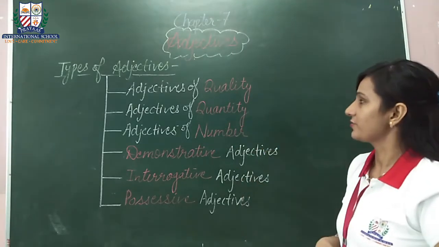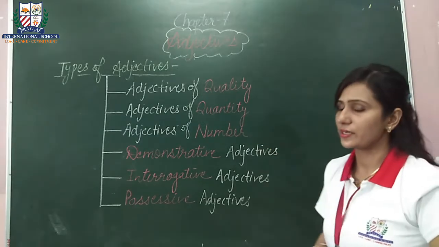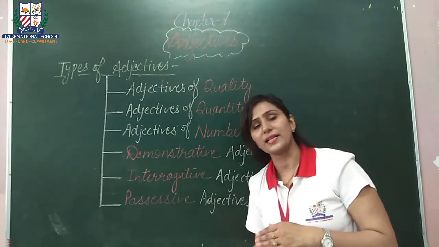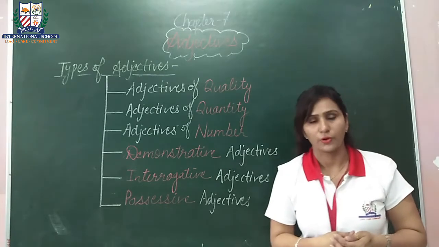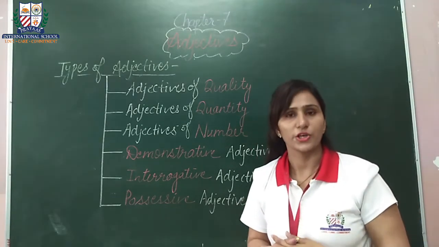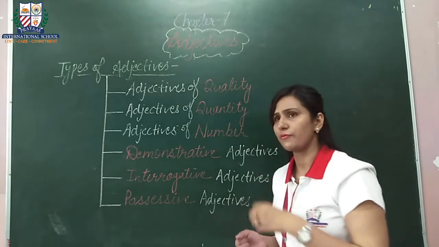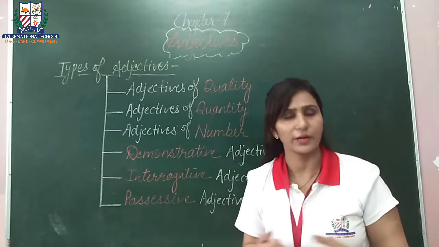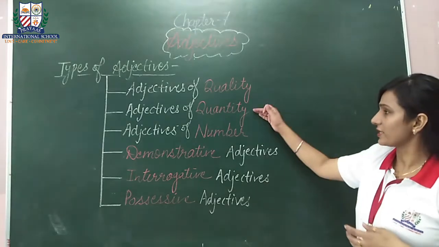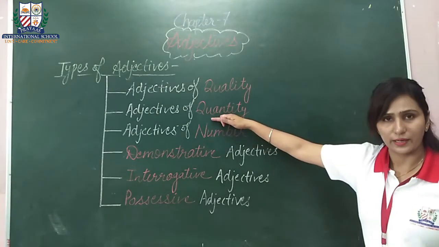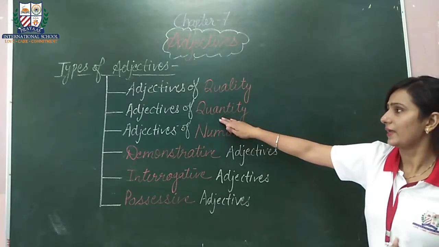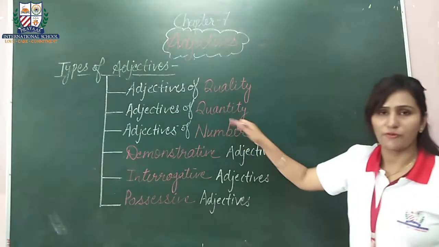Next is adjectives of quantity. As the name suggests, it suggests the quantity. It tells about the quantity of the noun. Okay, like if I say there is enough food in the kitchen. Okay, there is some water. There is enough water in my water bottle. There is some food left. So these tell about the quantity. Okay, like some, enough. These kinds of words fall under adjectives of quantity.